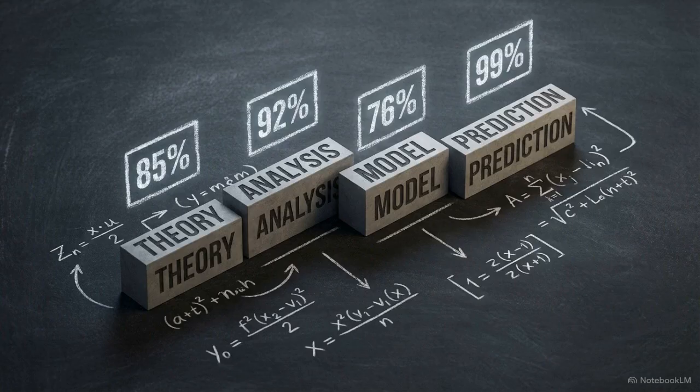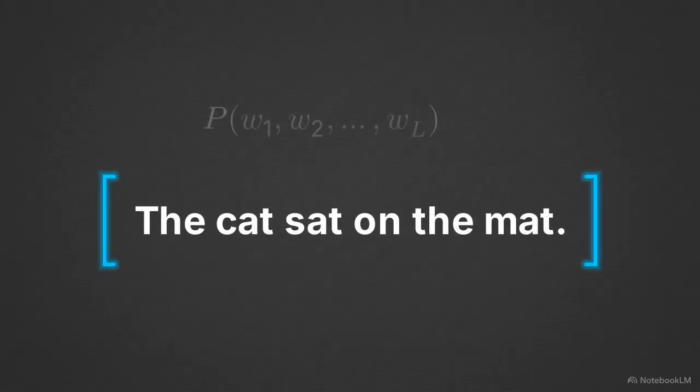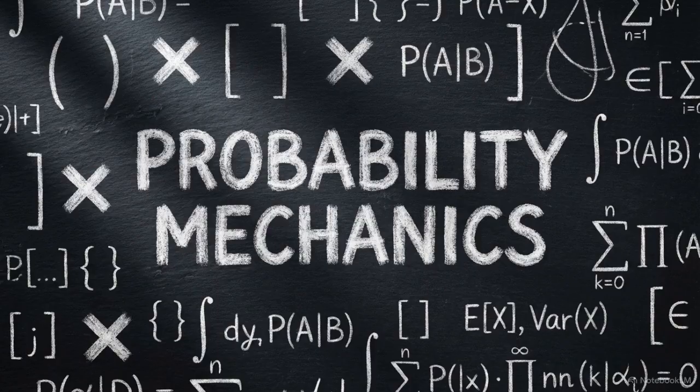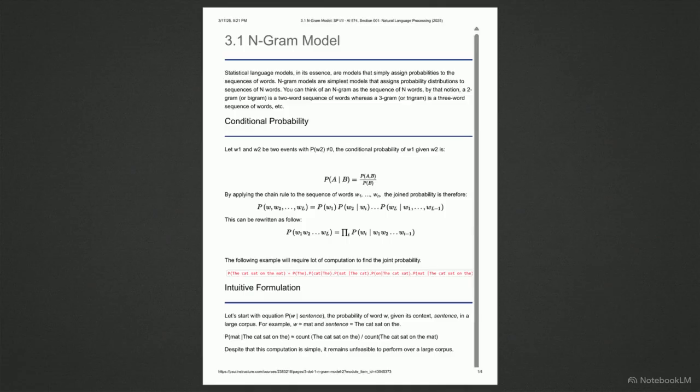The theoretical starting point for predicting text is figuring out exactly how likely a specific sequence of words is to occur. We do this by calculating the joint probability of the entire sentence from start to finish. To find that joint probability, we apply the chain rule of probability to the sequence. Looking at this chain rule expression, you can see how the probability of a sequence of words, W1 through WL, is calculated.